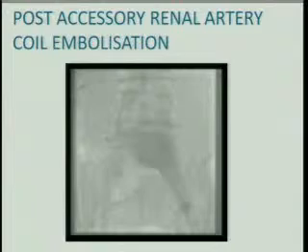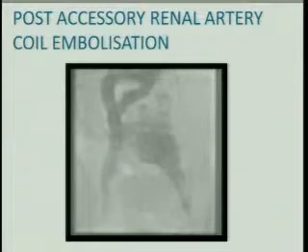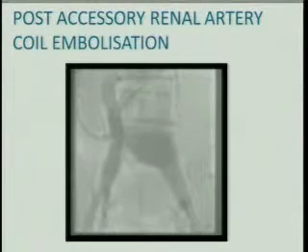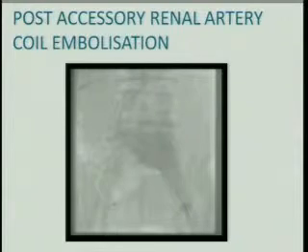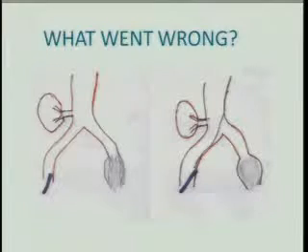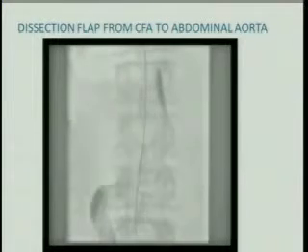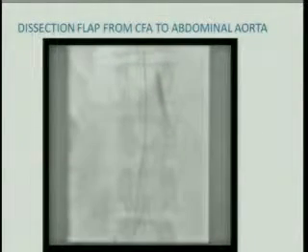What happened was, unfortunately, the staff who was working on the right groin, when we asked her to pass the wire, the sheath was pointing out a little. So she pushed the sheath and then passed the wire. There was resistance in passing the wire. So what had happened was, the sheath which was partially out, when pushed, probably hit and dissected the iliac artery, and then the wire went subintimally, and the wire had almost reached till here. And an injection through the common femoral sheath, you can see the false lumen extending from here till here.